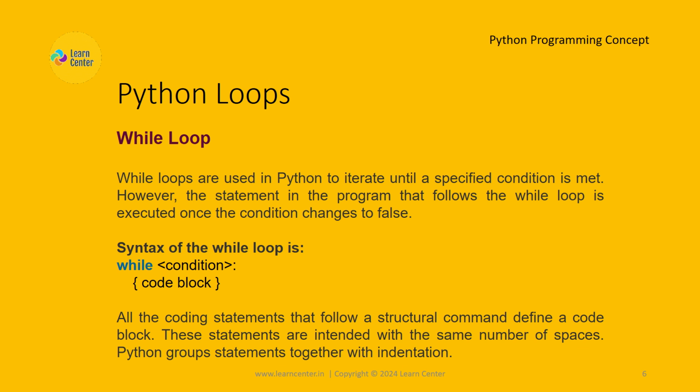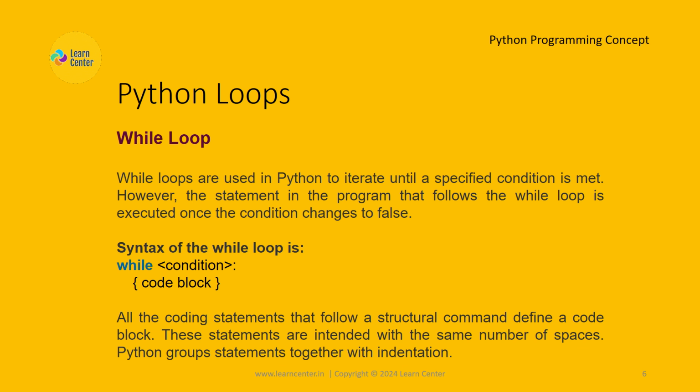Code block. All the coding statements that follow a structural command define a code block. These statements are indented with the same number of spaces. Python groups statements together with indentation.